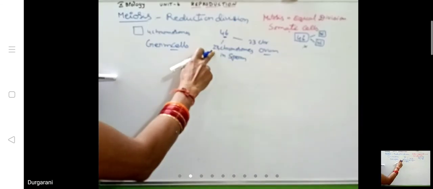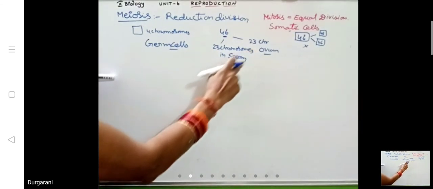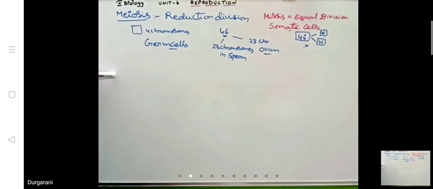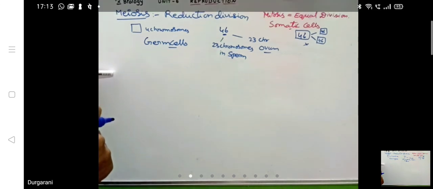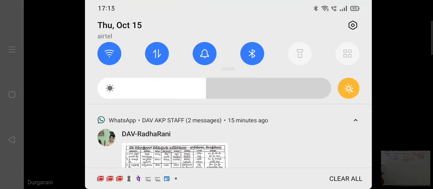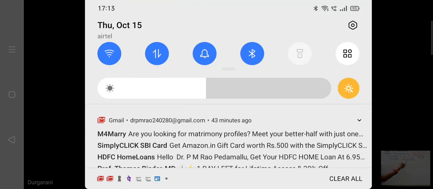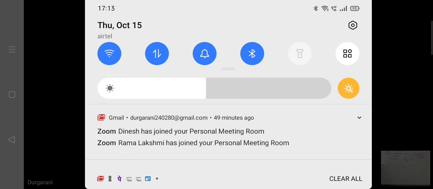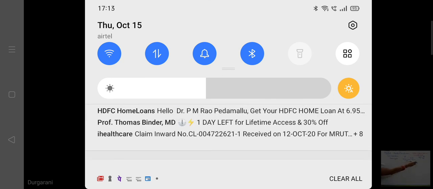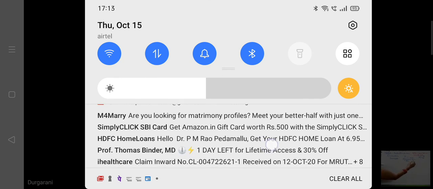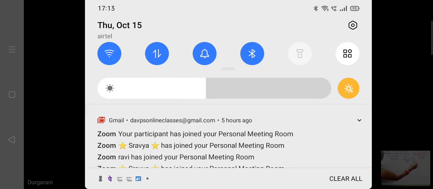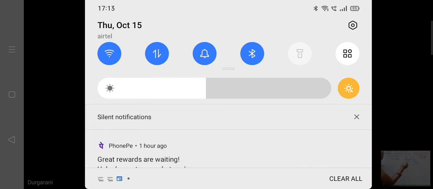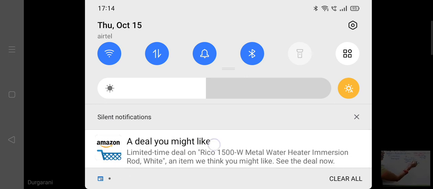So the zygote that is formed always maintains 46 chromosomes only. After that, all the divisions are mitosis. So in our body, the cells have 46 chromosomes. Is it okay? Germ cells: I told you sperm is one germ cell, ovum is another germ cell. We can say this one is a gamete and this one is another gamete. Ovum is the female gamete. Spermatozoa is the male gamete.